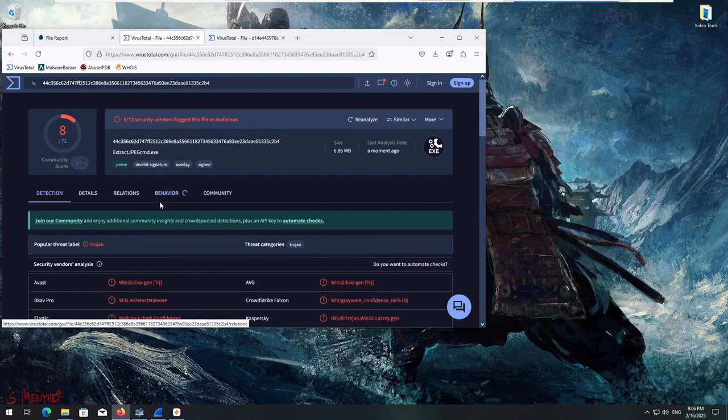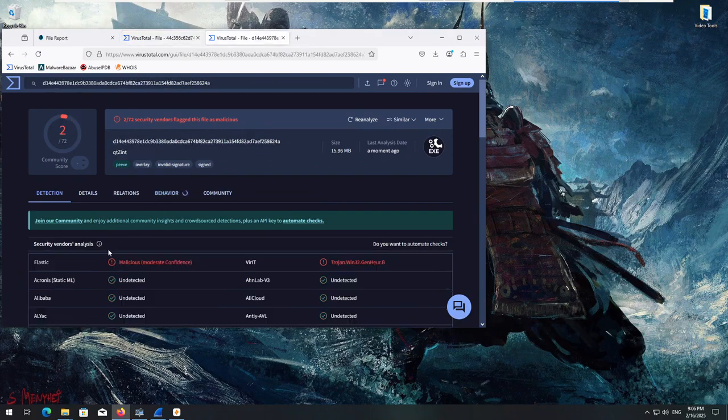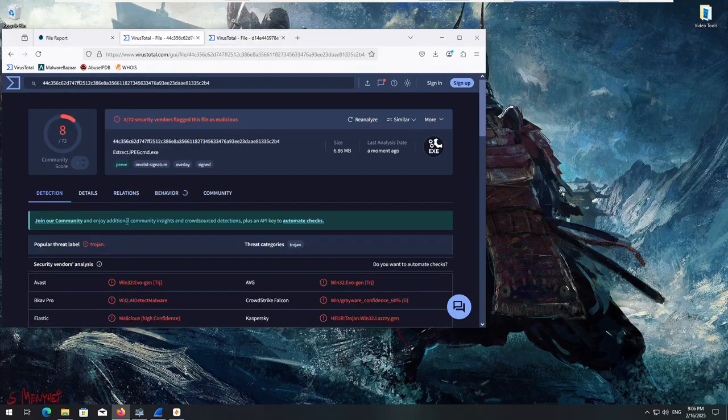Because now we even got 2 files to scan, which have no popular threat label. In this case, it doesn't even know what it is. Elastic just says malicious, and Vir.IT says Trojan, but it's generic, so who really knows, right? They do at least say invalid signature for both of them.